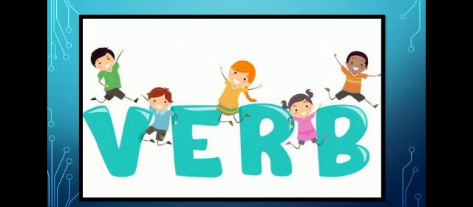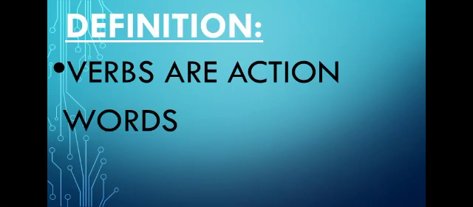What is a verb? The definition of a verb is: verbs are action words. A verb is a doing word that shows an action. When we take some action, it is called a verb. When we are doing something, this is a verb. When we move our body, this is a verb.